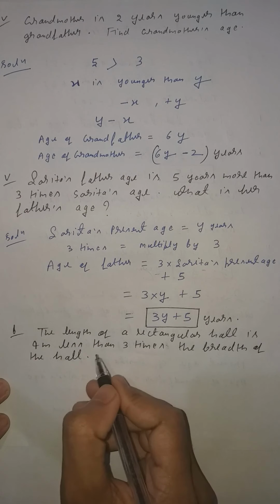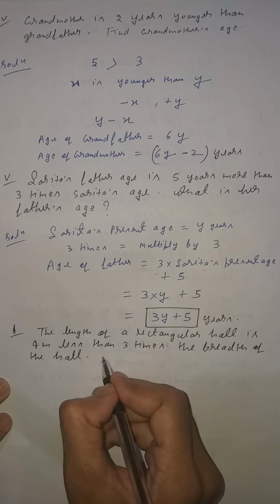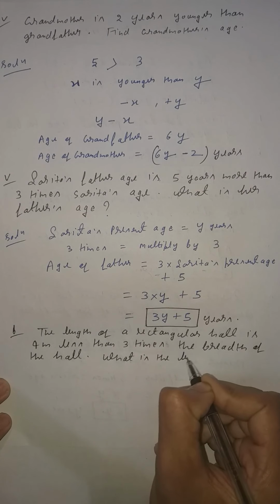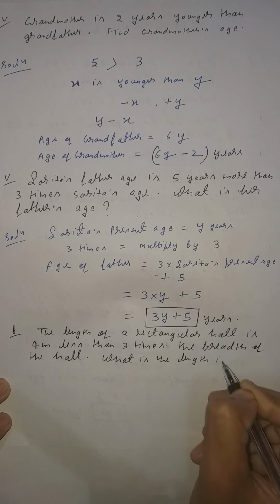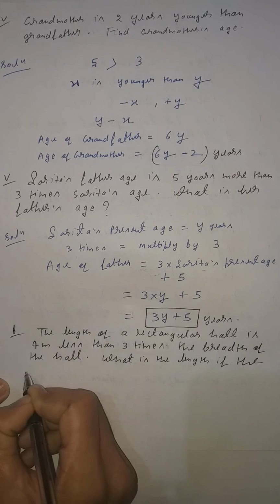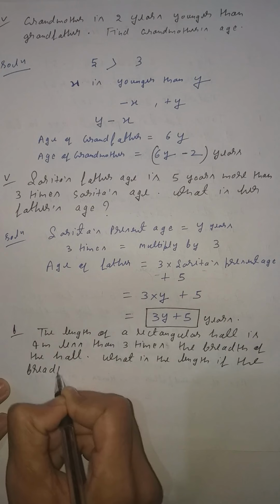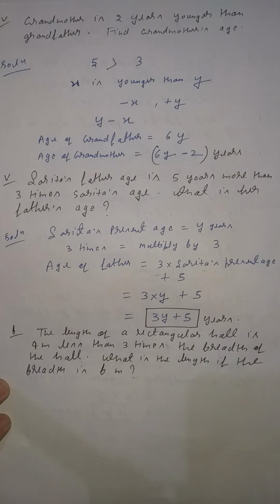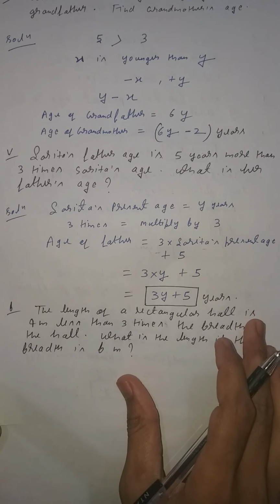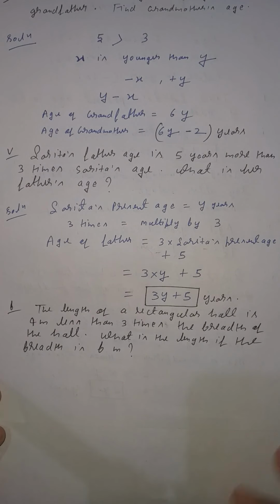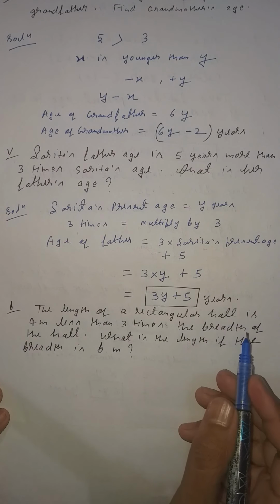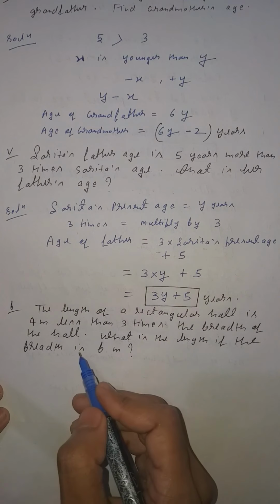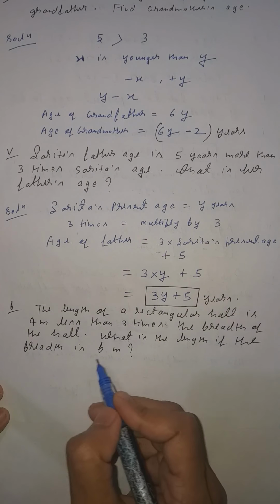What is the length if the breadth is b meter? Clear, student? Now first we have to discuss what is given in the question. The length of a rectangular hall is 4 meter less than 3 times the breadth of the hall. What is the length if the breadth is b meter?